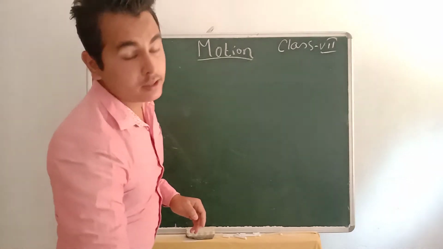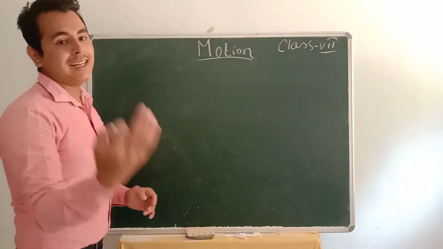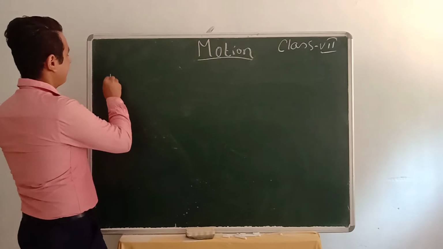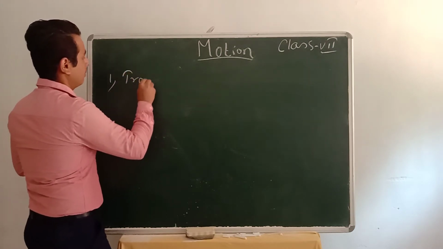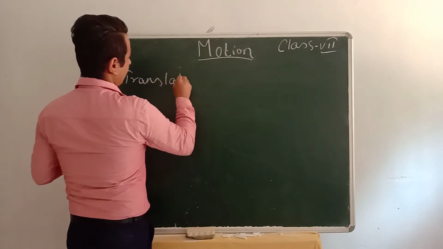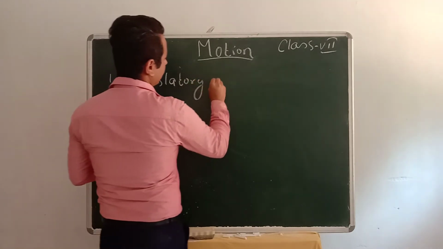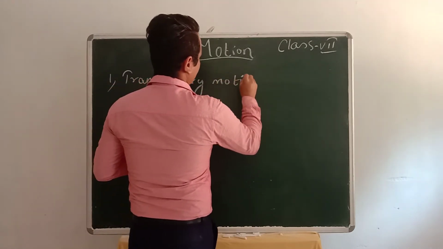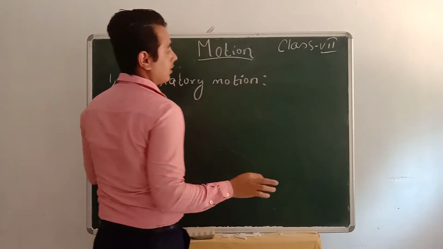Again, motion is divided into many types. Number one, translatory motion. Let me write you the definition.